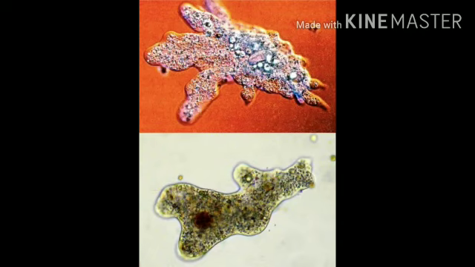Amoeba doesn't have a definite shape. It keeps on changing its shape. You can see in the picture. And it is found in pond water.